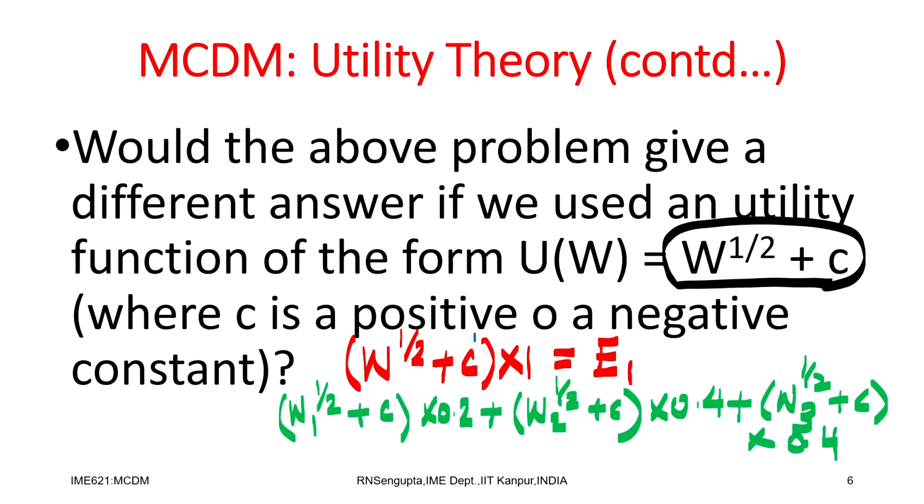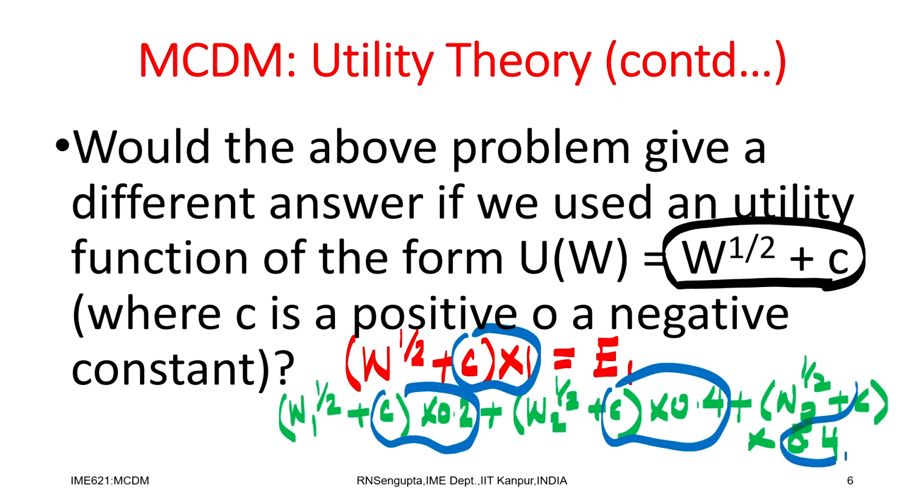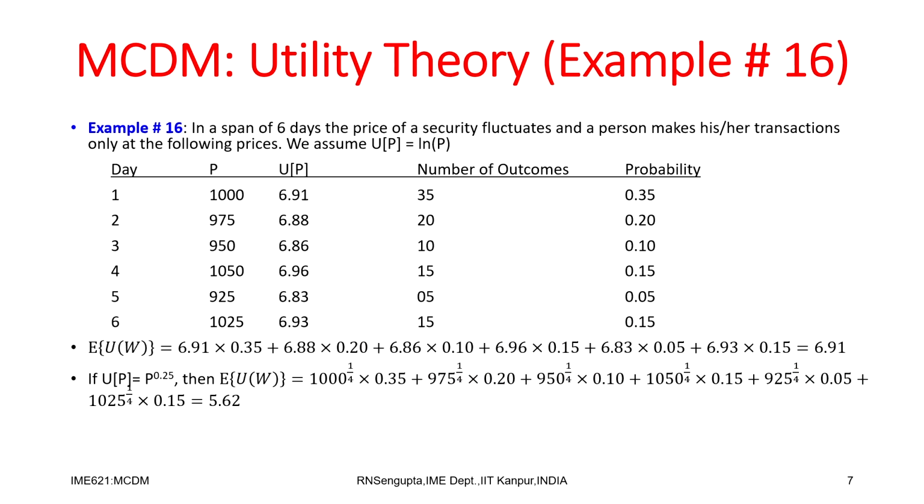And if you notice, the red portion is for the case when you have the government one. So, you take out C into 1, which is C, and if I consider the values of C into 0.2, C into 0.4, C into 0.4, the value comes out to be C as usual. So, C will cancel each other from the left hand side and the right hand side. Now, consider another example in utility theory.